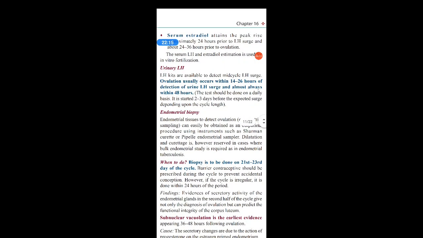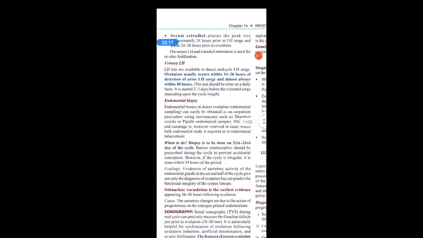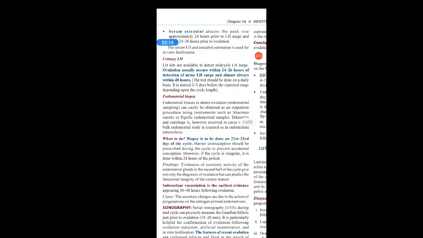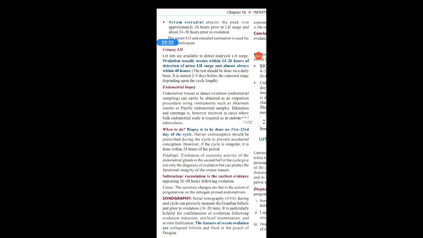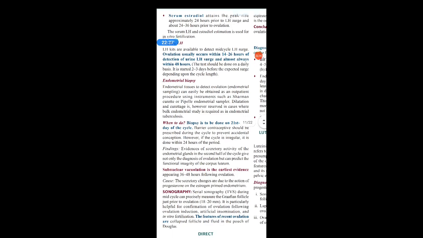Then urinary LH. LH kits are available to detect mid-cycle LH surge. Ovulation usually occurs within 14 to 26 hours of the detection of urinary LH surge and almost always within 48 hours. So the test should be done on a daily basis. It is started 2 to 3 days before the expected surge, depending on the length of the cycle.